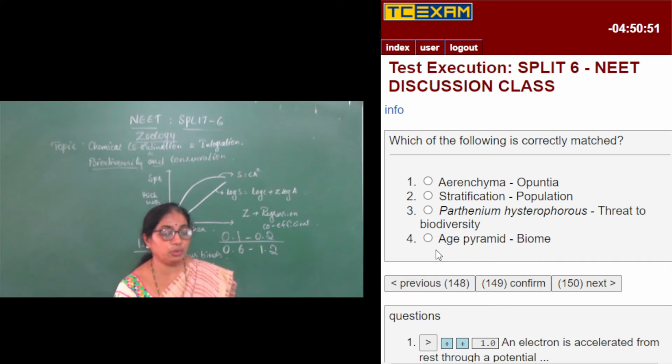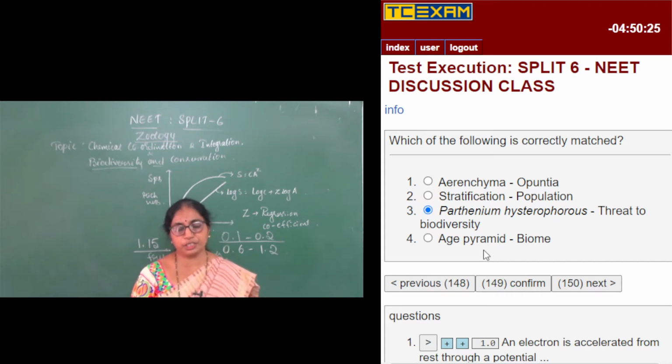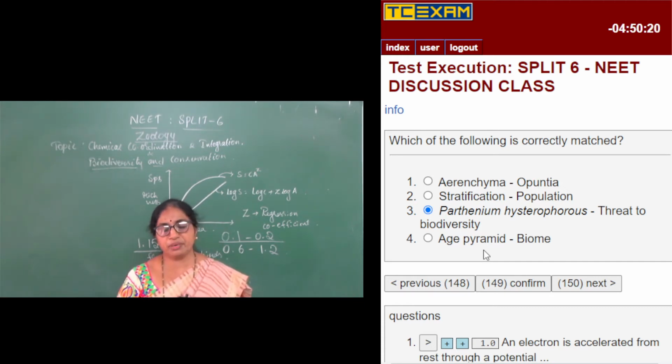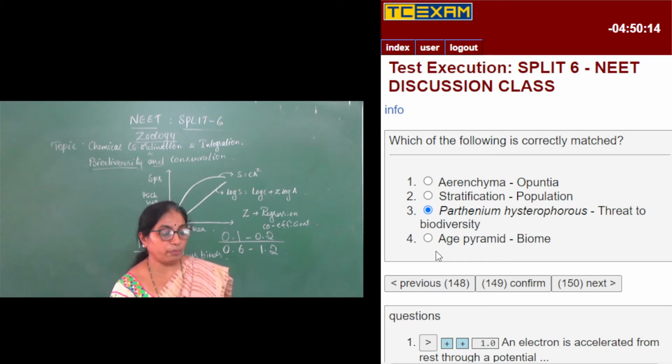So finally, coming to age pyramid. Age pyramid is related with the various ages in a population. The number of individuals belonging to a particular age group helps in predicting whether in the future the population is going to increase or decrease in a particular region. There are three types of age pyramids: expanding, with an almost triangular shape, then urn shaped and bell shaped. So they do not match with biome, but they match with populations.